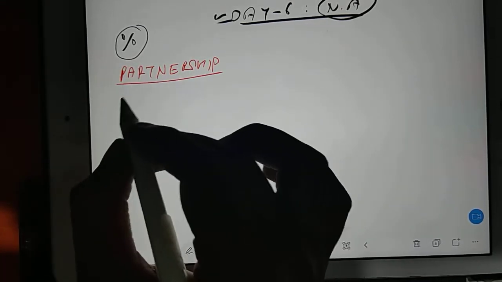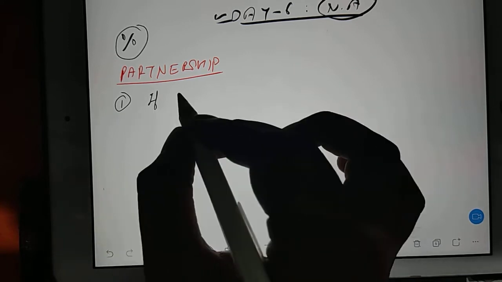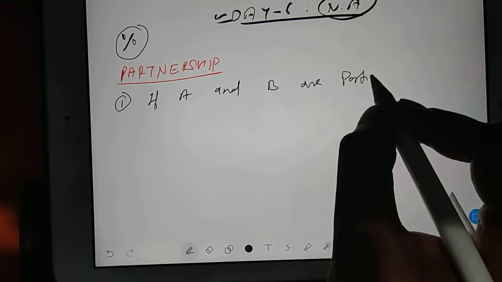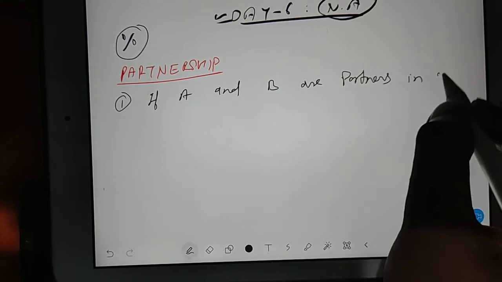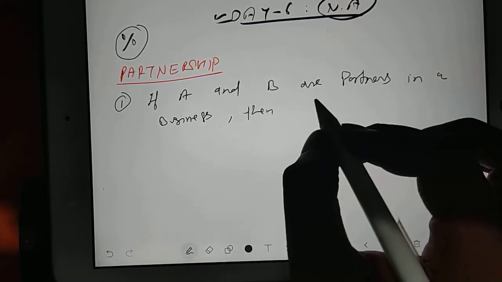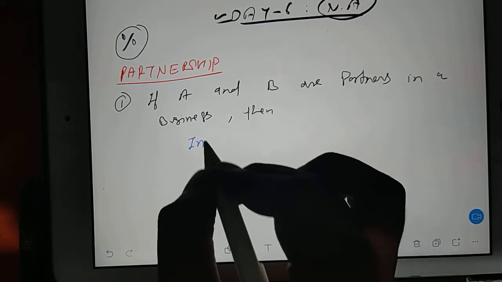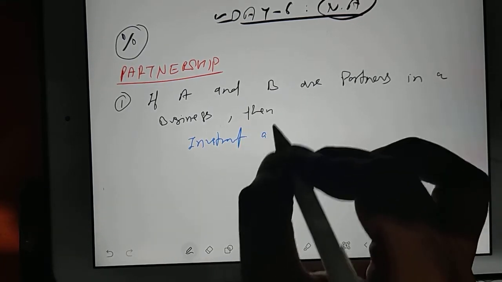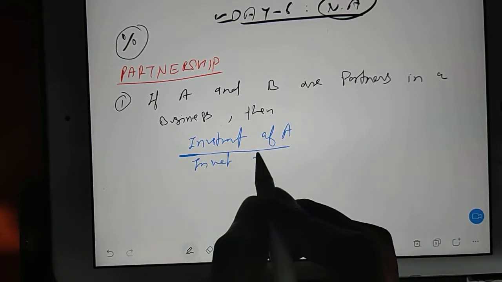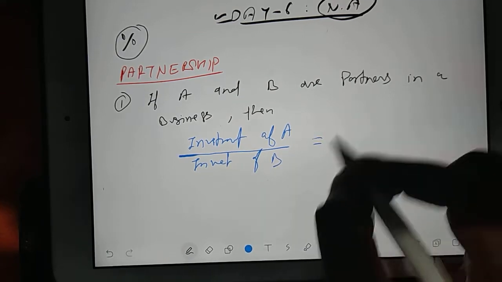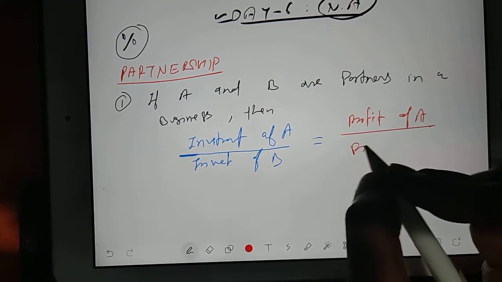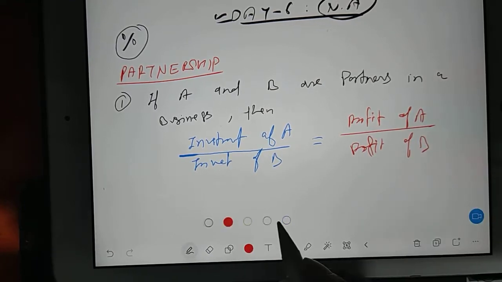So like point 1 you take like this: if A and B are partners in a business, then investment of A divided by investment of B will be equal to profit of A divided by profit of B. It is a very simple rule.